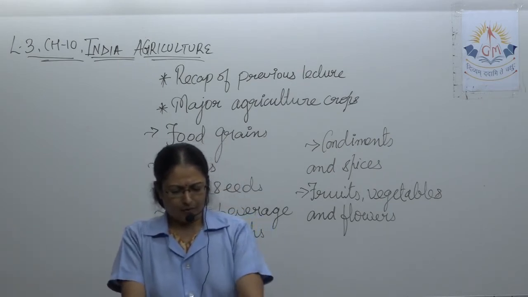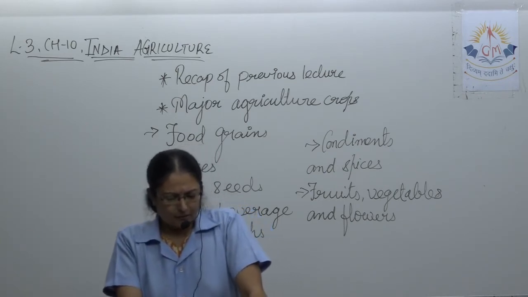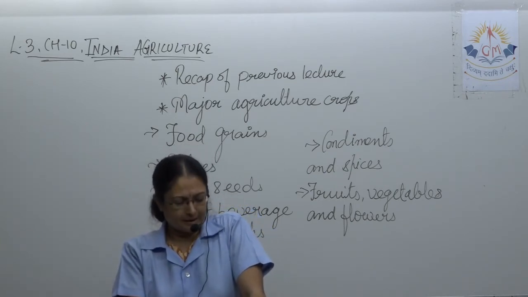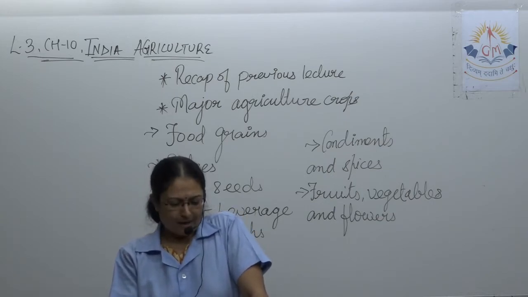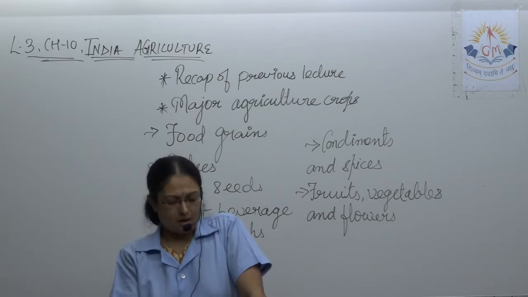In this type of farming, the farmer's production is just sufficient for his family, consumed in the maintenance of the family. This is called subsistence farming.